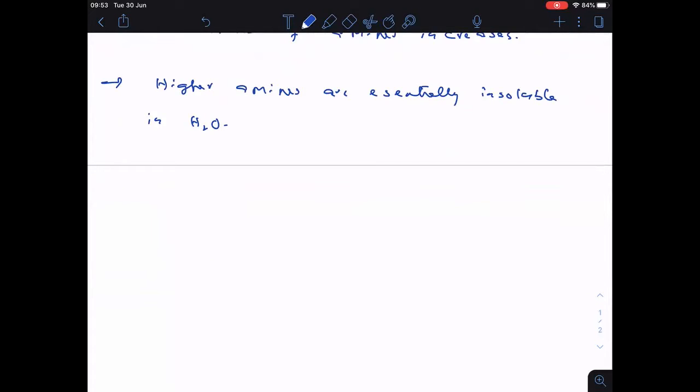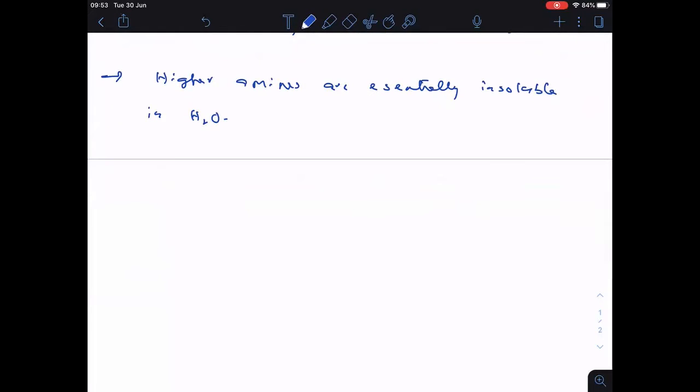Next, one more important one, and this one we got in the previous NEET also. For example, if I take this compound, 1-butanol, and this is butan-1-amine.